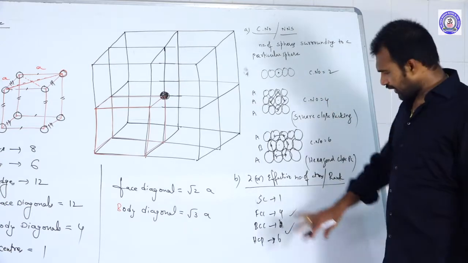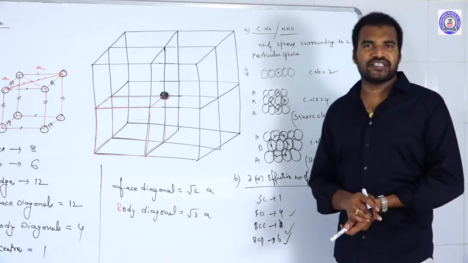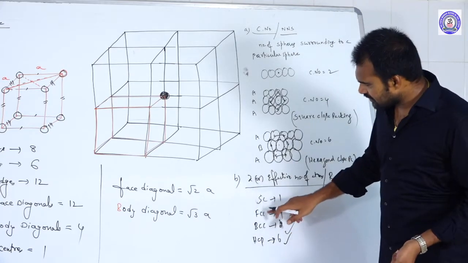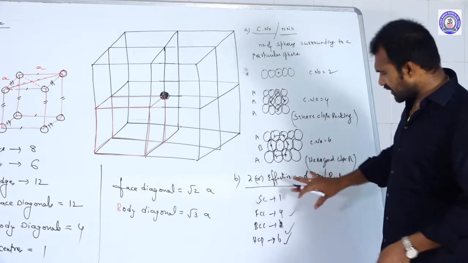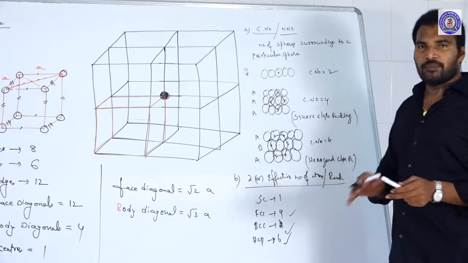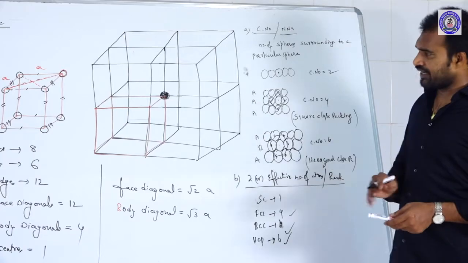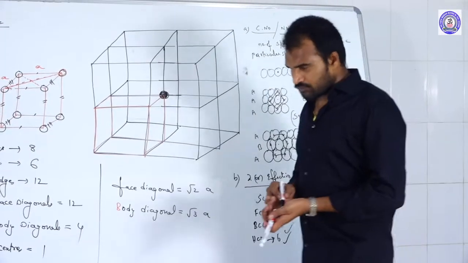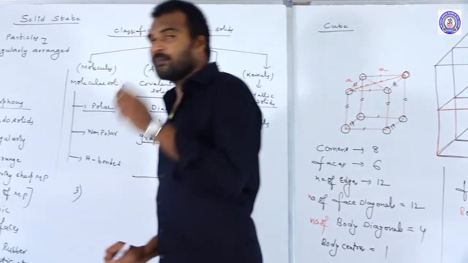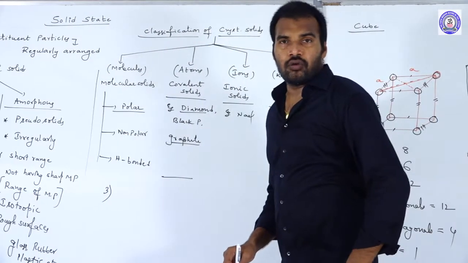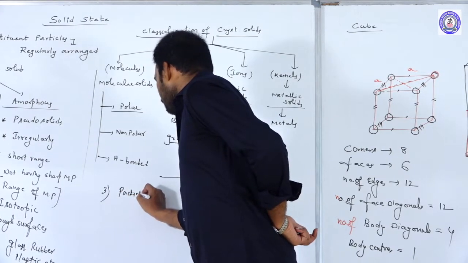So this is the effective number of atoms present in a particular unit cell. We will discuss what SC, FCC, BCC and HCP are. Don't be worried. Here, just know the effective number, the Z value, for a particular unit cell. So this is the second term, and the third term you should know is packing efficiency.